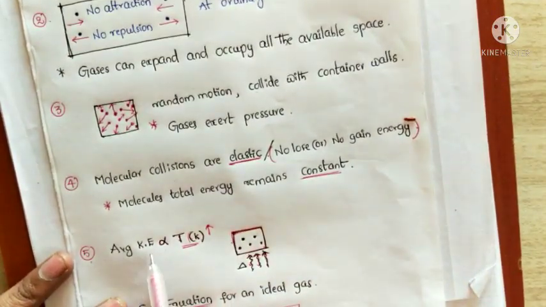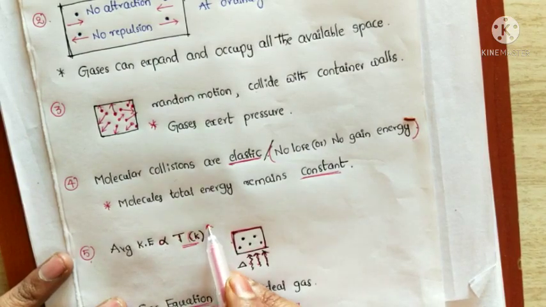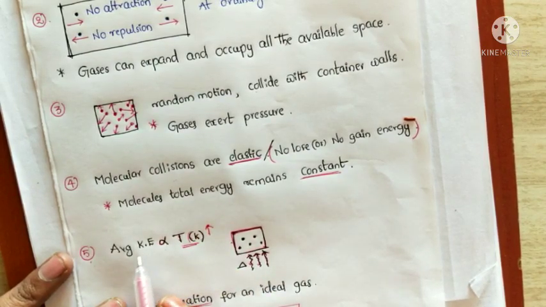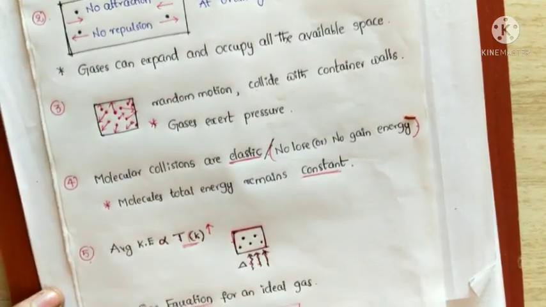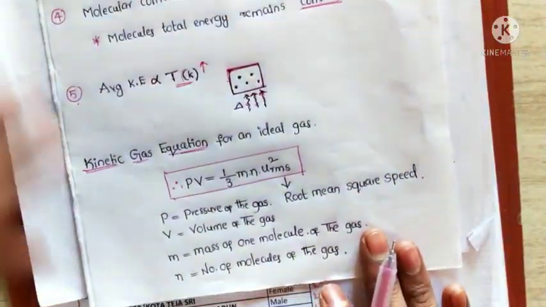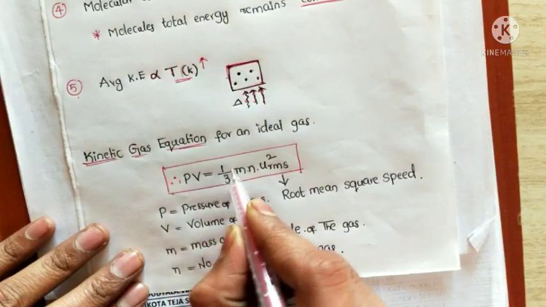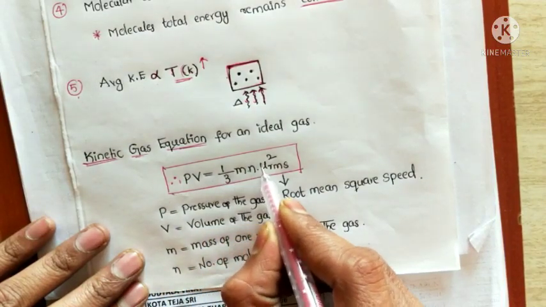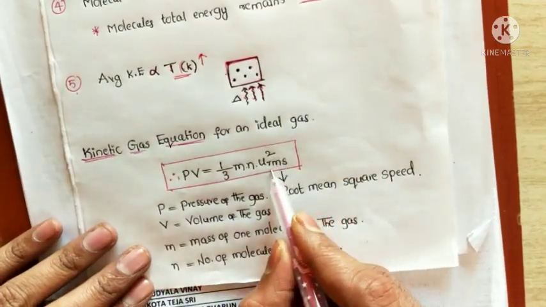And average kinetic energy is directly proportional to temperature. Whenever the temperature increases, the average kinetic energy of the molecules also increases. Next, the kinetic gas equation for the ideal gas. The kinetic gas equation for the ideal gas is PV equals 1/3 m n u RMS squared. Sorry, u RMS.